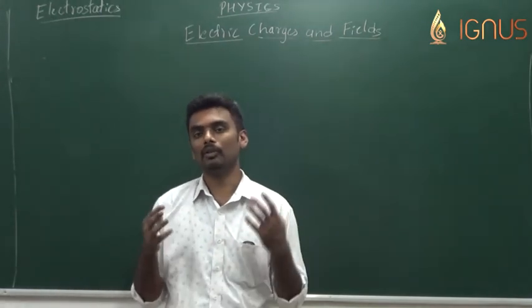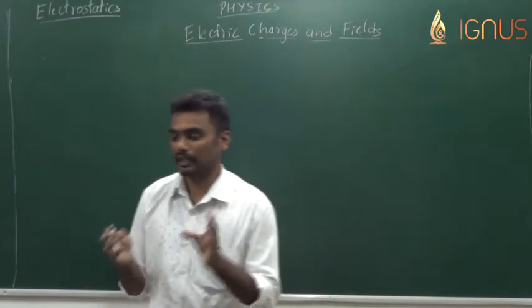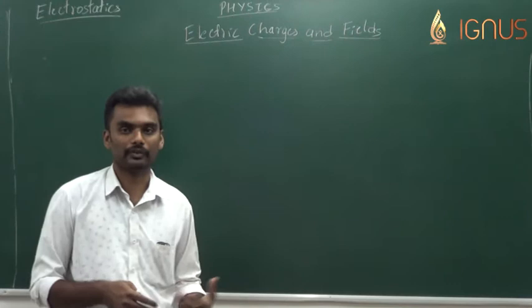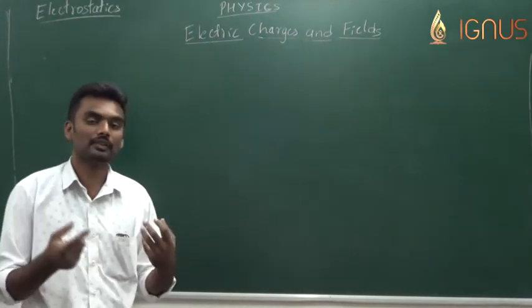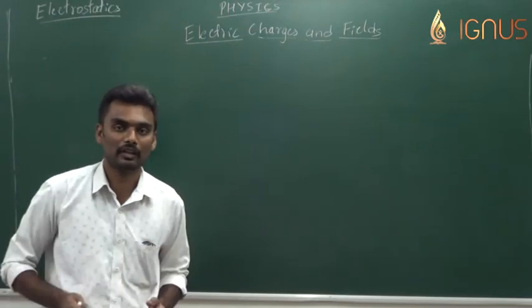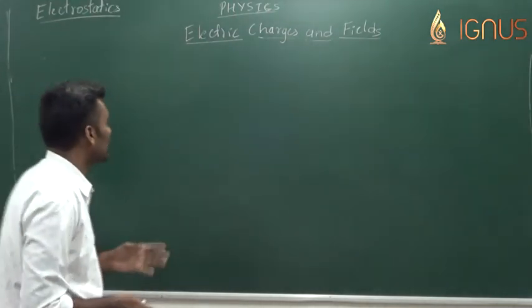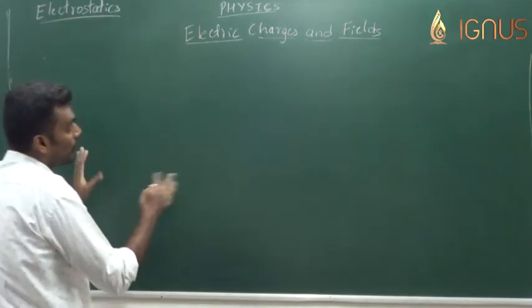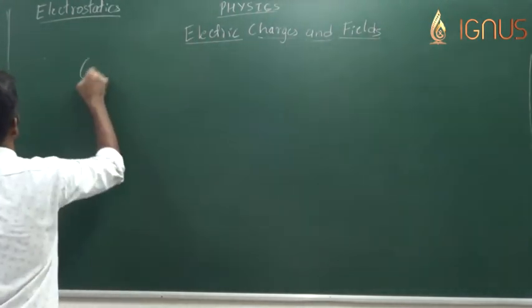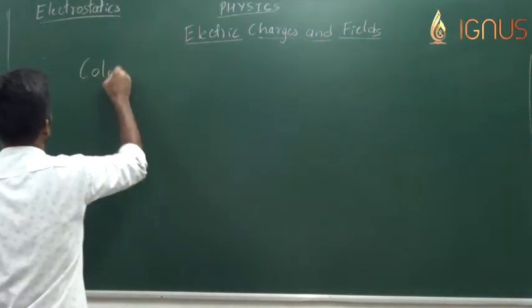But we don't know the amount of force that acts between those two charged bodies, the exact numerical value, and that exact numerical value of the force between two charged bodies shall be found using Coulomb's law.